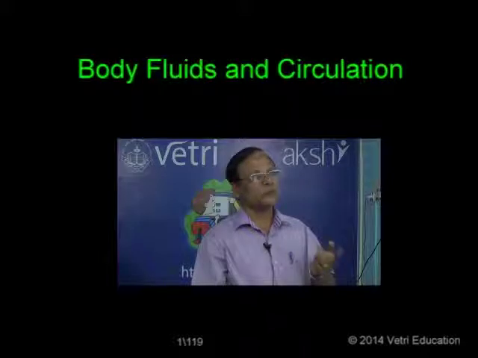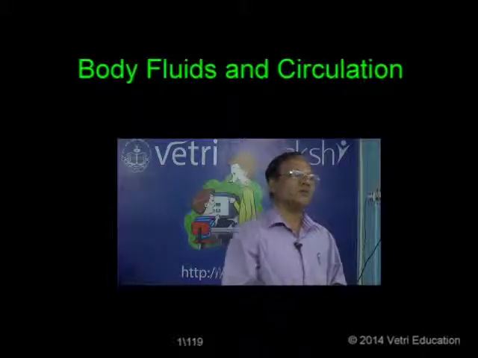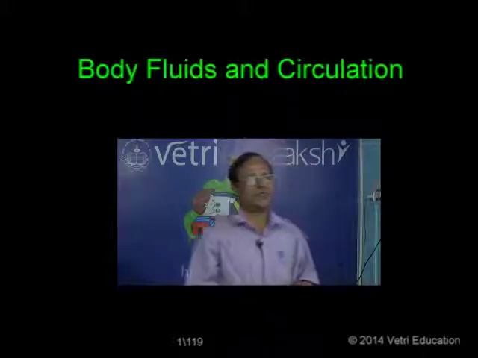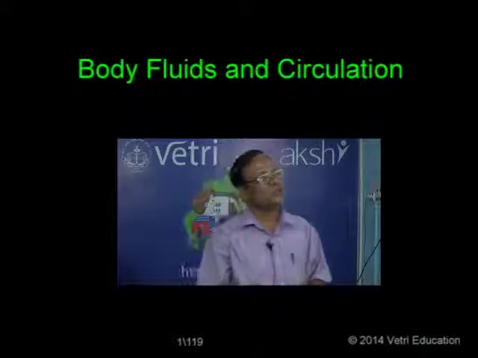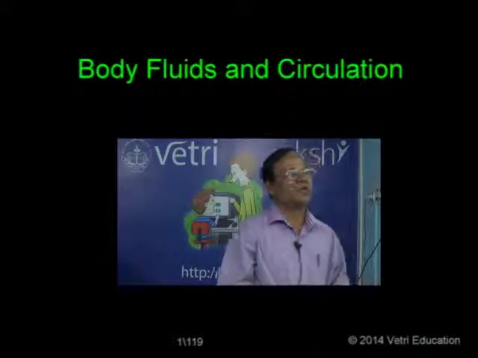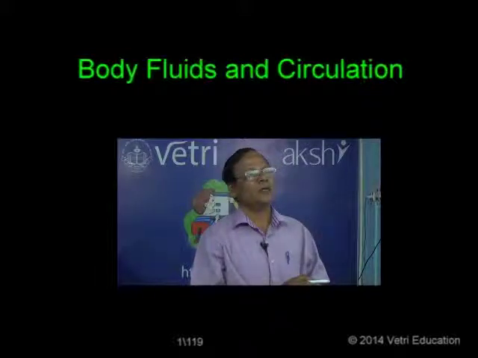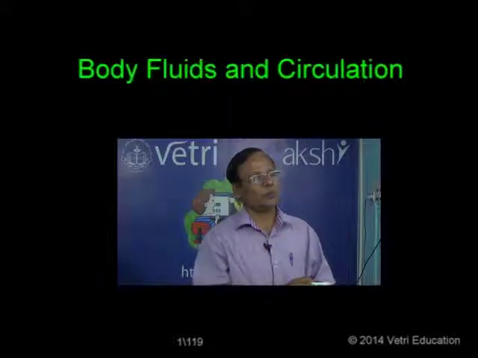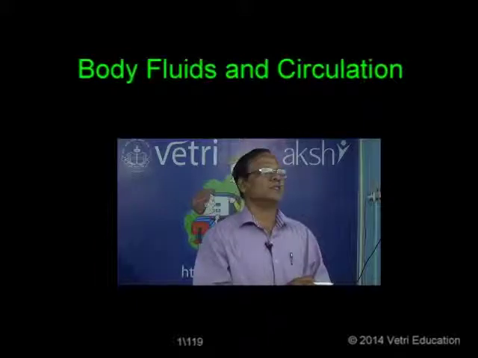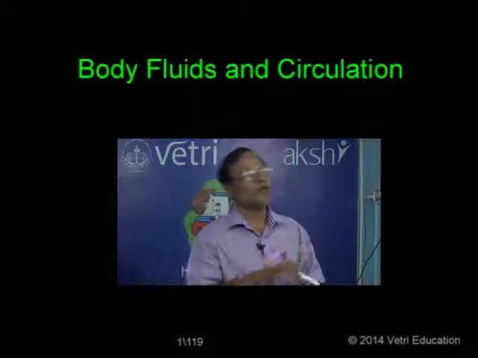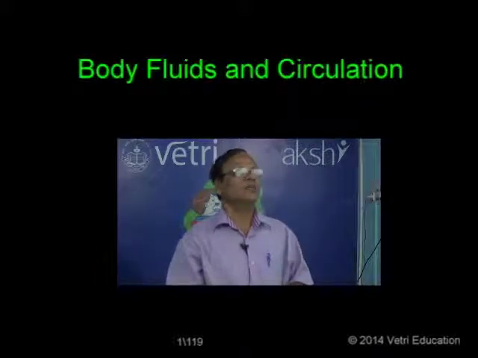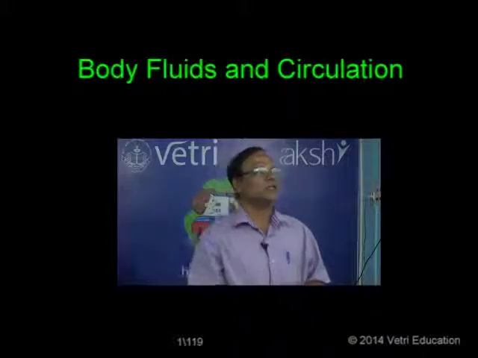There are two types of vascular system. One is called the blood vascular system, and another one the lymphatic system. In the blood vascular system, we have the blood which is circulating through the blood vessels, and that is being pumped by the pumping organ and transported to all parts of the body. And similarly, the lymphatic system, where we have the lymph, which is normally flowing through the lymphatic vessels, or simply we can see lymph vessels like that.